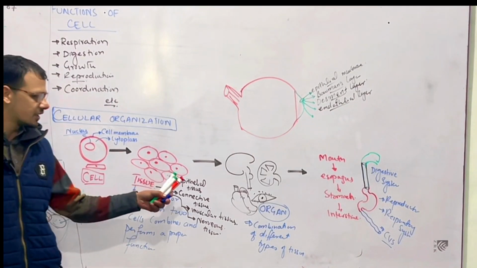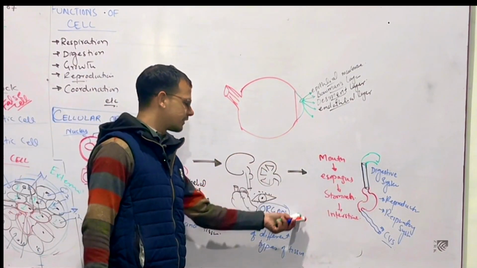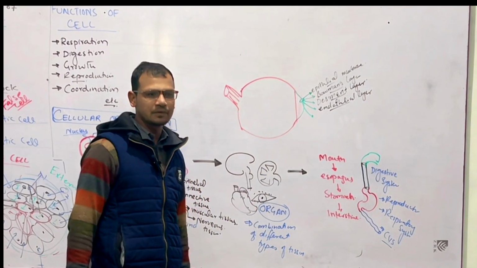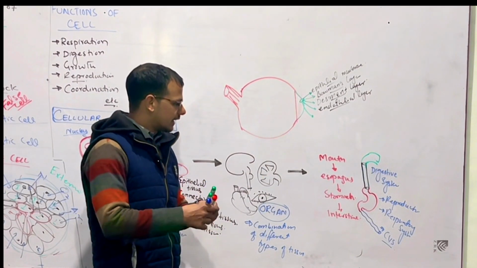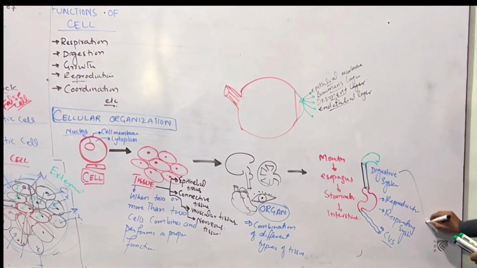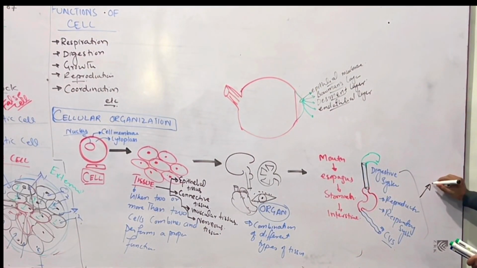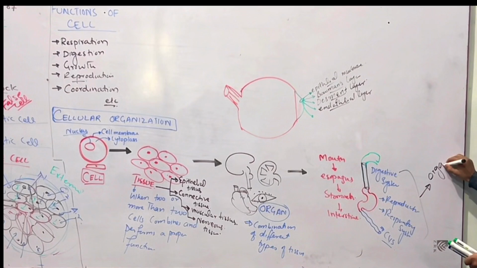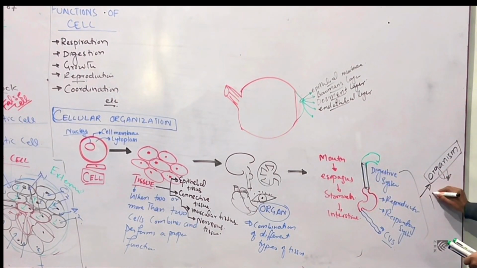These are the systems which are formed by different combinations of different organs. Now and last, all these systems combine with each other and form organisms. Due to our study, we can say that these systems form the human body.